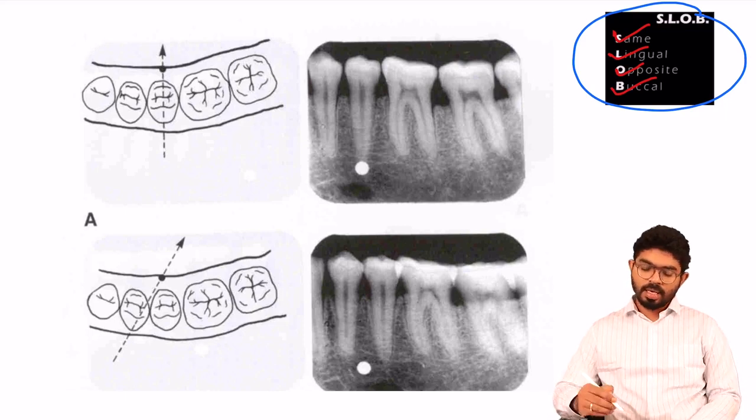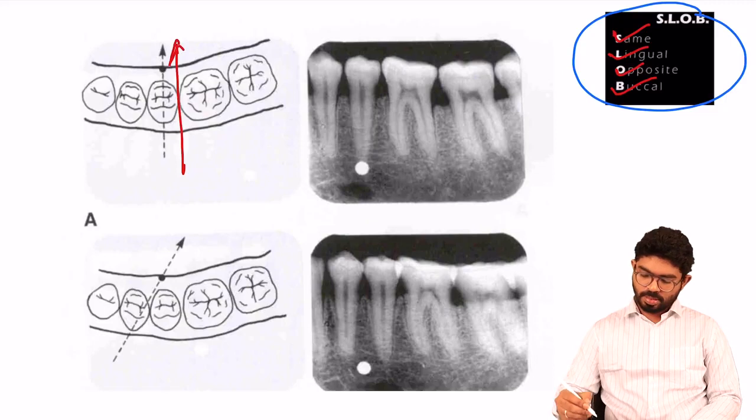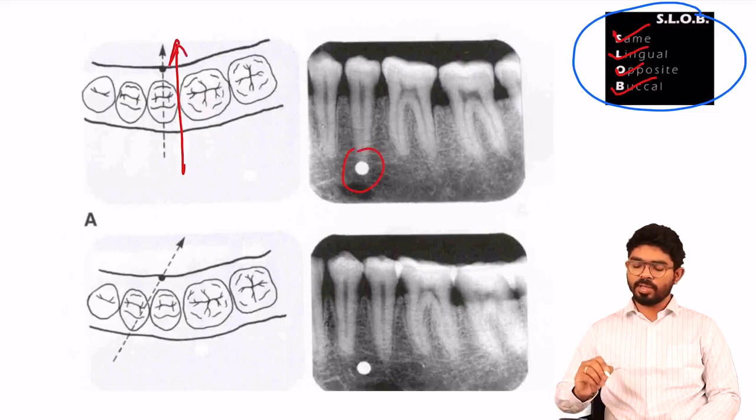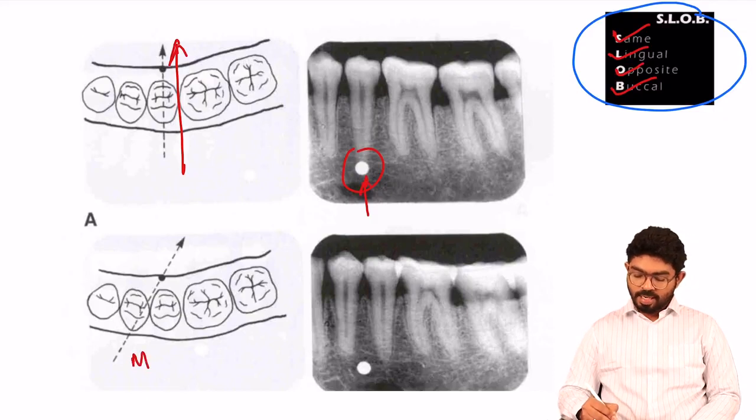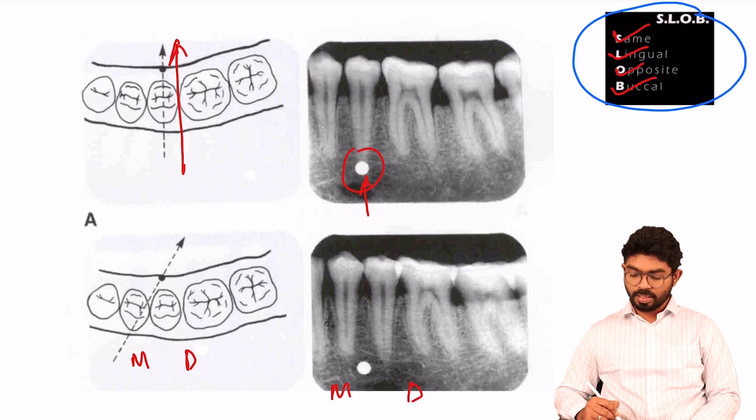Okay, so what is this? This is a regular direct exposure. You have the lesion here, or the area of interest here. This is the mesial side, this is the distal side, this is the mesial side of the teeth, this is the distal side of the teeth. Right. So this is your area of focus, the second premolar.